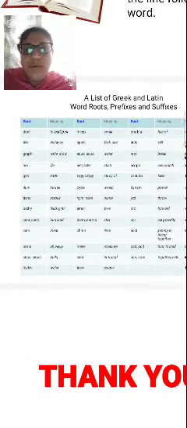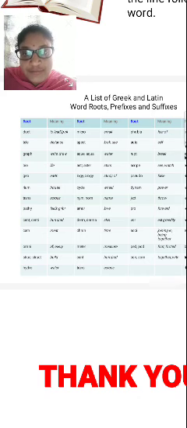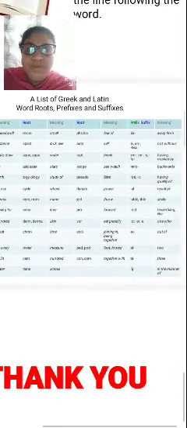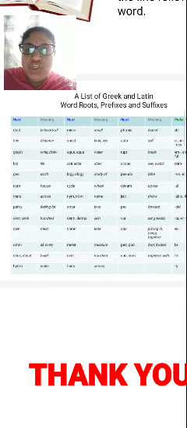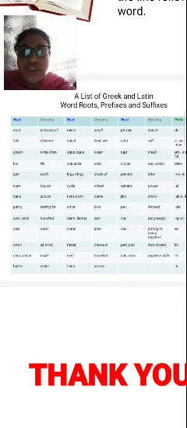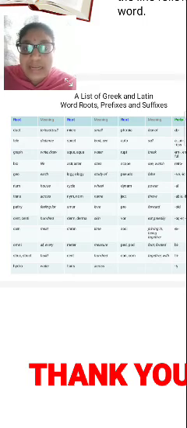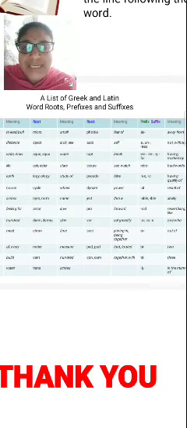Bio means life, already I have told. Astr or aster, stars. Scope, see or watch. Retro, backward. Geo, earth, already I told, geology, study of. And pseudo means false name. IVE or IC, having or quality of.